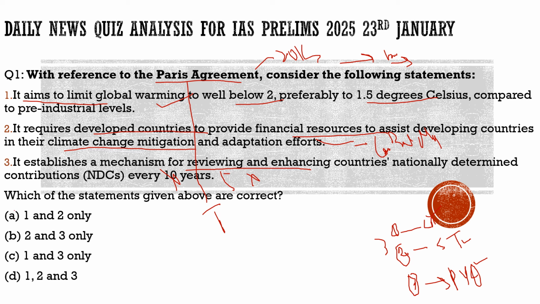So why did we discuss this question? The reason is that the US President Donald Trump, the 47th president, has decided to withdraw from the Paris Agreement. Now let us see what could be the impact of his withdrawal from the Paris Agreement.